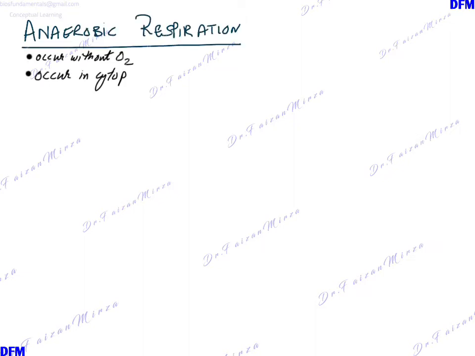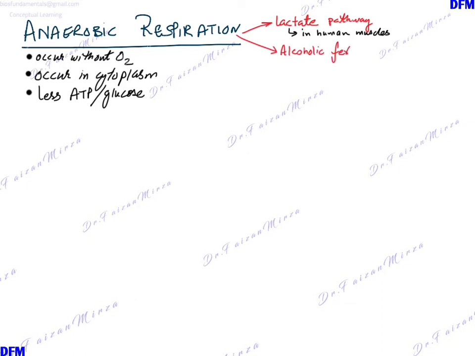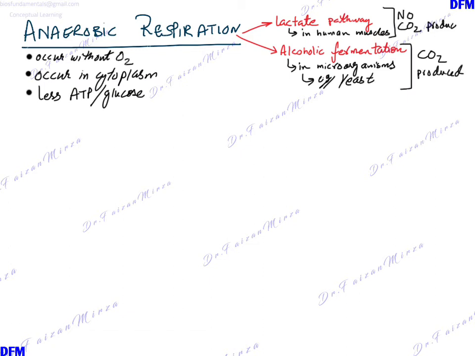Anaerobic respiration can occur by two pathways. It occurs without oxygen, it occurs in the cytoplasm of a cell, and less ATP is produced per glucose molecule. There are two pathways, the lactate pathway in human muscles and alcoholic fermentation in microorganisms and in plants. Carbon dioxide is produced in alcoholic fermentation, but in the lactate pathway, carbon dioxide is not produced.